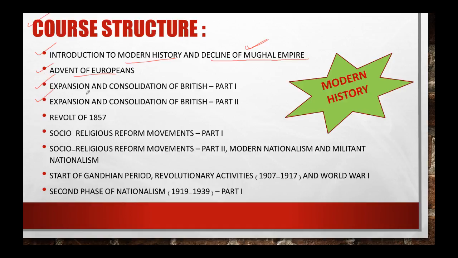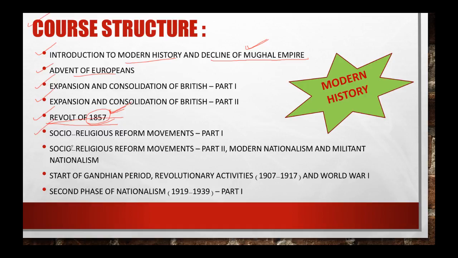These are very important events, because modern history is all about the Europeans and the struggle for freedom. Now the next one is a very important event, commonly known as the very first fight for independence in our history, and that is 1857. This revolt of 1857 is very important from our history point of view, so we will be talking about this.